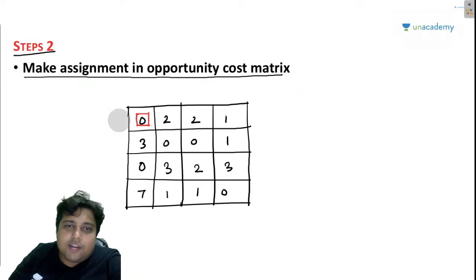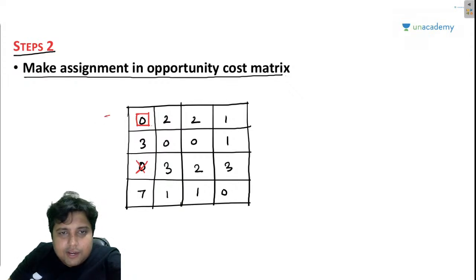As job 1 is allocated to machine 1, this job 1 cannot be allocated to any other machine because it has been already allocated, and no other job can be allocated to machine 1 because machine 1 is also busy. Machine 1 has got job 1 to process, so now machine 1 will not be getting any other job. So what I am going to do about that? I am going to simply cross out this 0, right? Because I am eliminating the possibility of machine 1 getting another job. As machine 1 has already got job 1, let me write jobs here, otherwise you people will get confused.